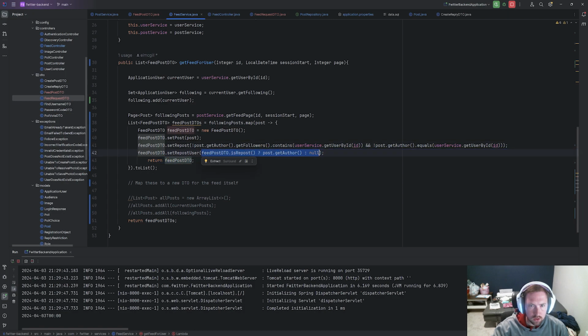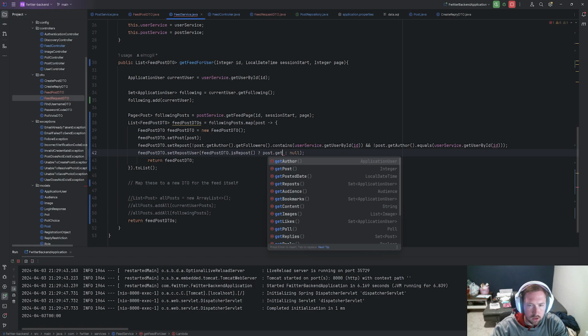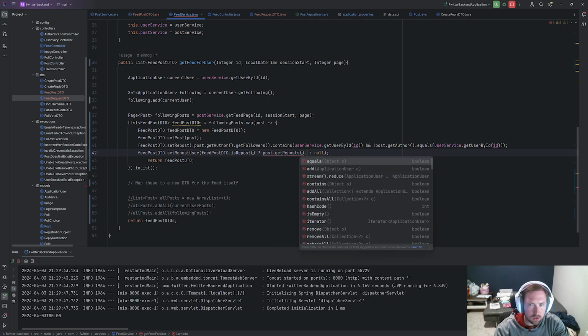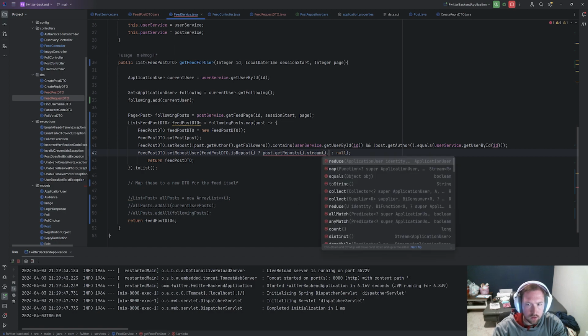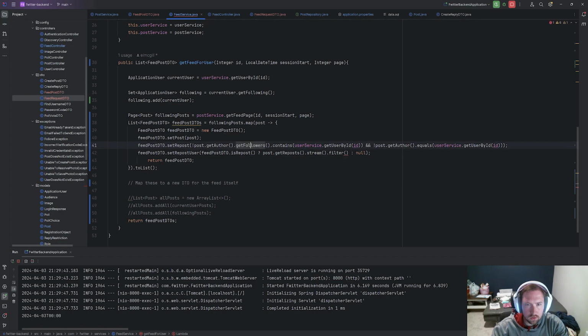So let's do this. So instead of this, if it's a repost, we're going to actually say post dot get, and this is going to get the repost dot, and then let's go ahead and stream dot filter. Maybe we want to get the followers again or something like that, but we want our followers.